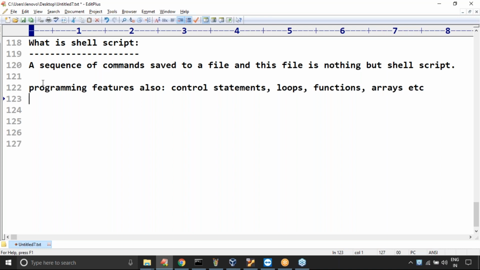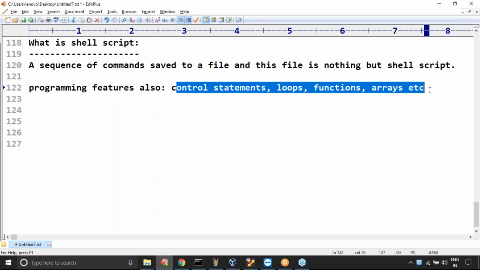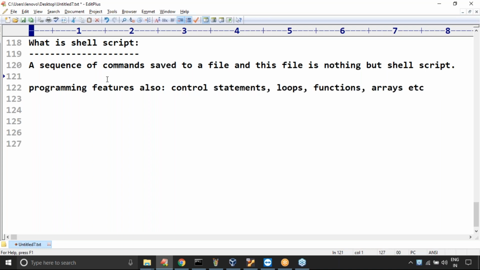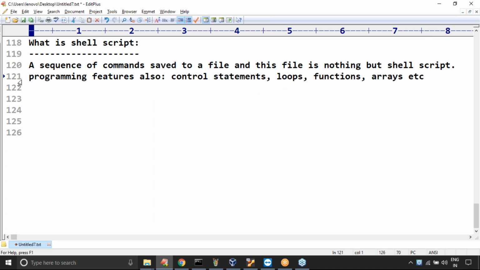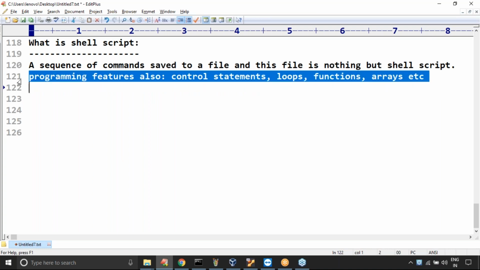Because of these programming features, we can write a script very easily even for complex requirements. Just like a programming language, just like Java, C, Python, you are going to learn a programming language also. Shell scripting means, remember that, inside a shell script don't think only of commands, it need not be just a sequence of commands. You can use if else, while loop, until loop, for loop, break, continue, exit, all programming features we can happily use, no problem at all.